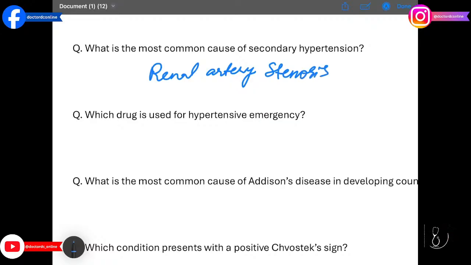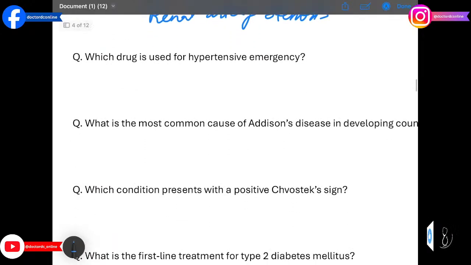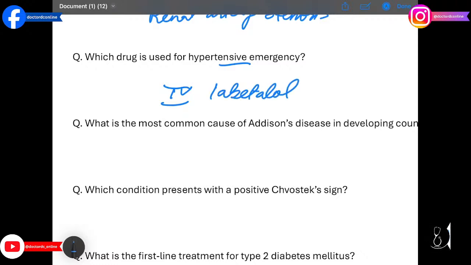Next question is which drug is used for hypertensive emergency? Answer is intravenous labetalol. It rapidly lowers BP by blocking alpha and beta receptors.